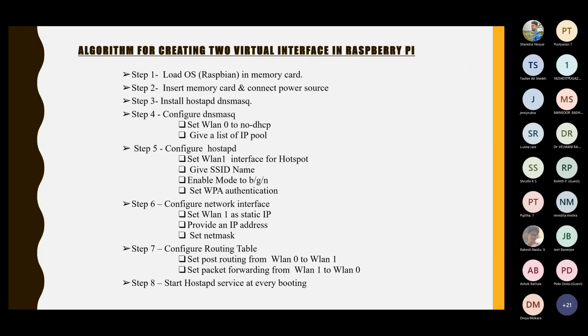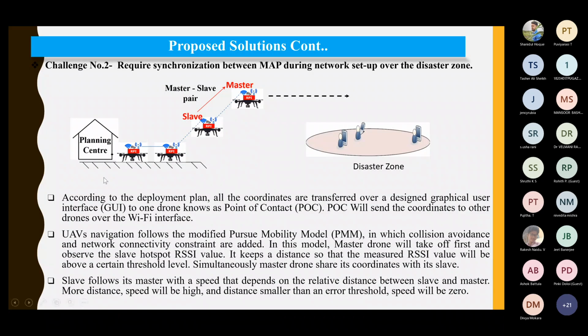Right, this is the algorithm. I'm not going to discuss this entire algorithm because it's specific. And now the synchronization problem. Again, the synchronization is solved using the Pursue mobility model, right? What we have done is that collision avoidance and network connectivity constraints are added here, and the master drone will take off first in this model and observe the slave hotspot RSSI values, right?